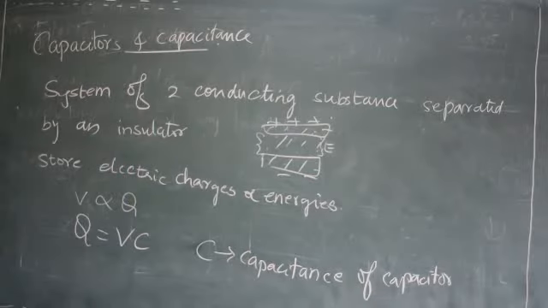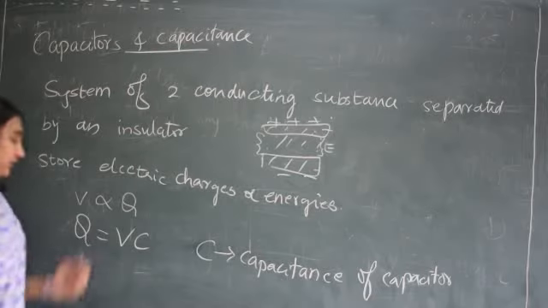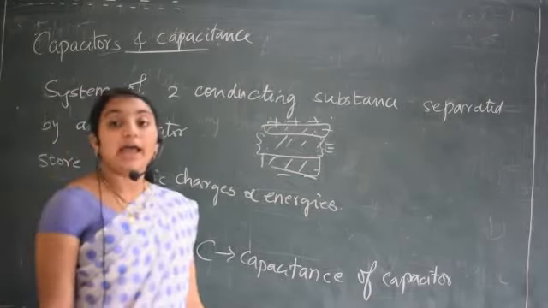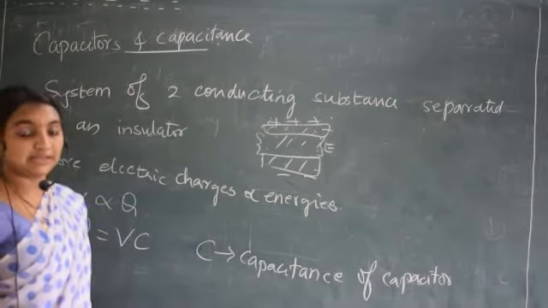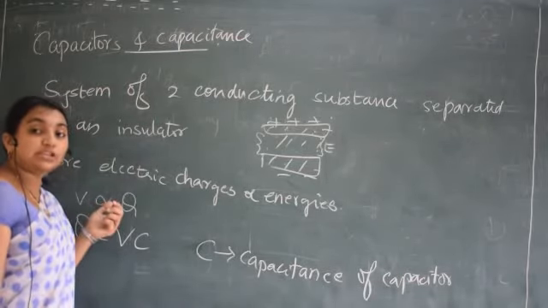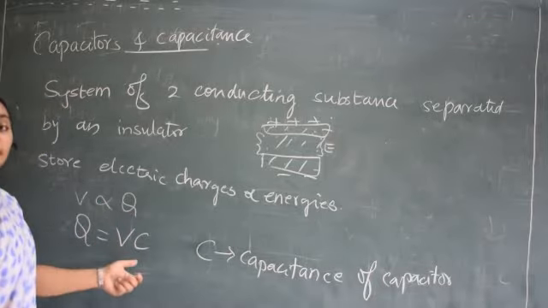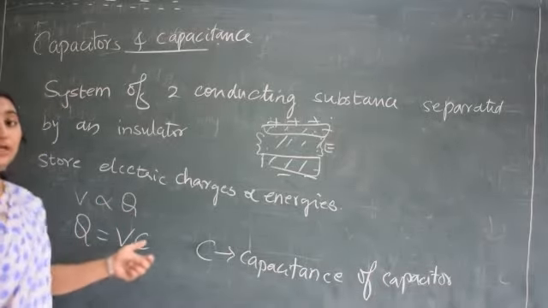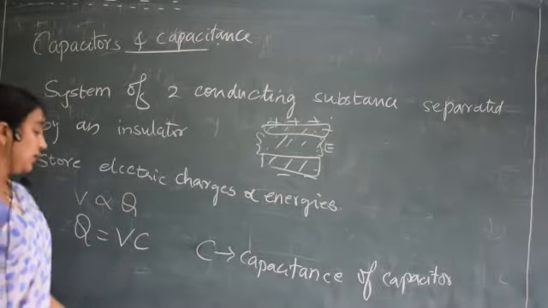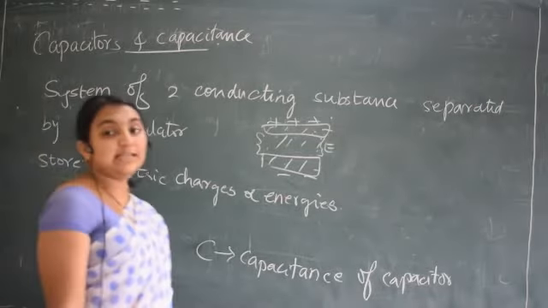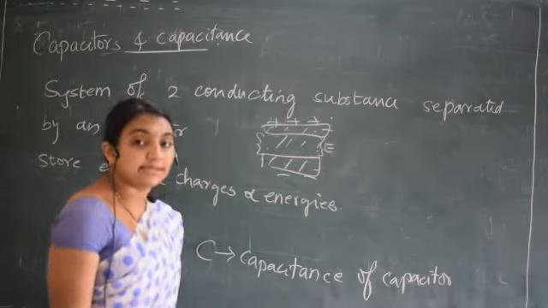So the electric field in the region between the conductors is proportional to the amount of charges present. To remove this proportionality, we give one constant, that is C. Q is equal to VC, where C is the capacitance of the capacitor.